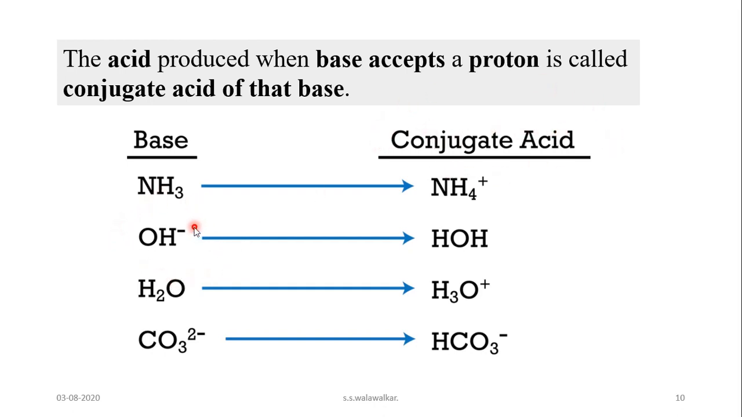Like this, OH ion is a base actually, but when it accepts one proton, it acts as an acid. Water, when it accepts one proton, forms hydronium ion, which is a conjugate acid. Carbonate ion is basic in nature, it is a base, but when it accepts one proton, it forms what? Bicarbonate ion, which is a conjugate acid.